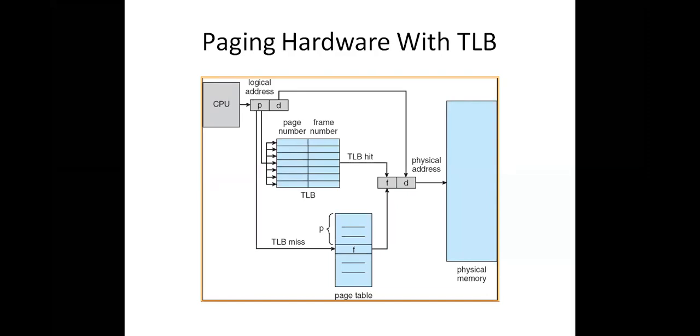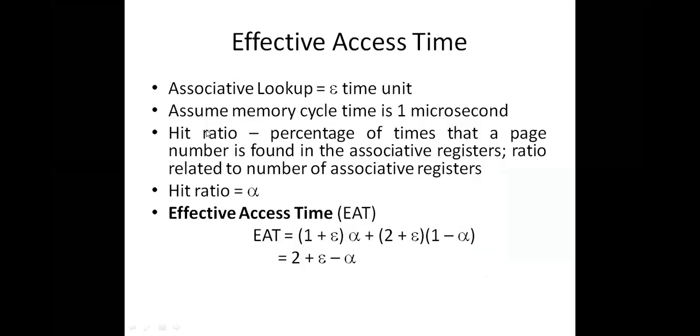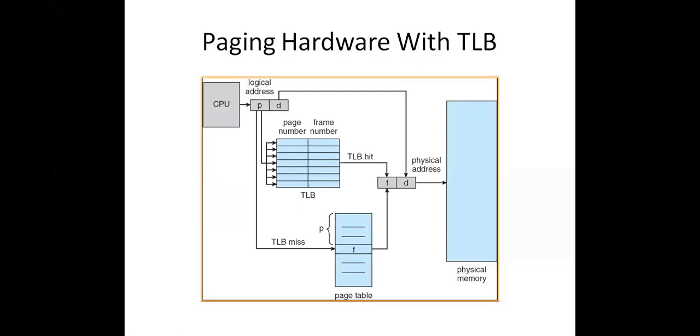So what is paging hardware with the TLB? First of all, what is a TLB? Translation lookaside buffer. What is this concept? As I told you earlier, the entire logical memory is divided into pages and the physical memory is divided into frames.